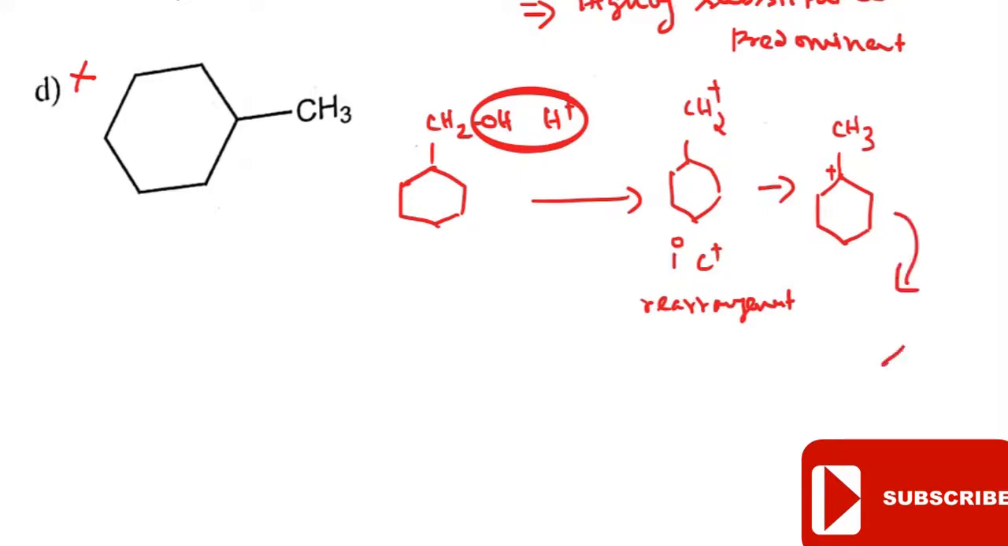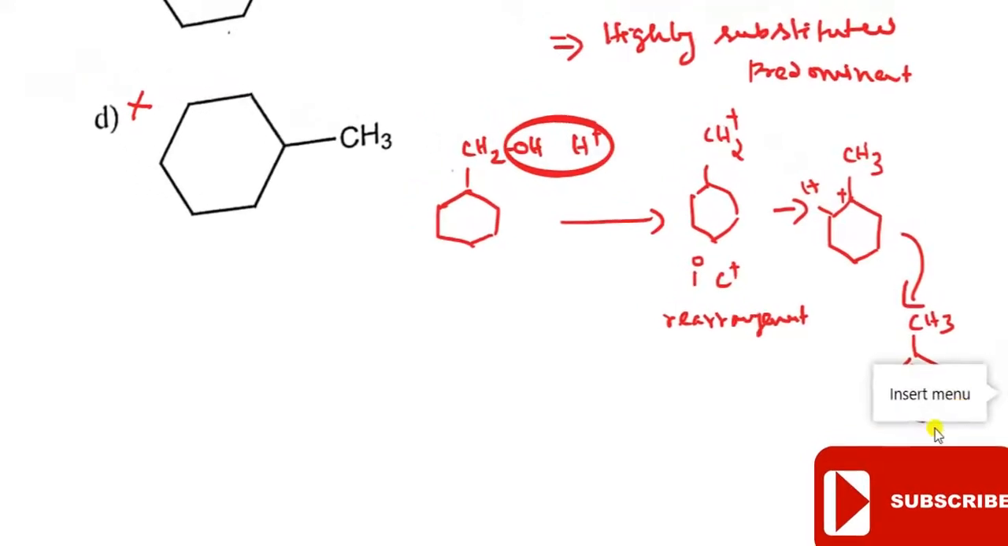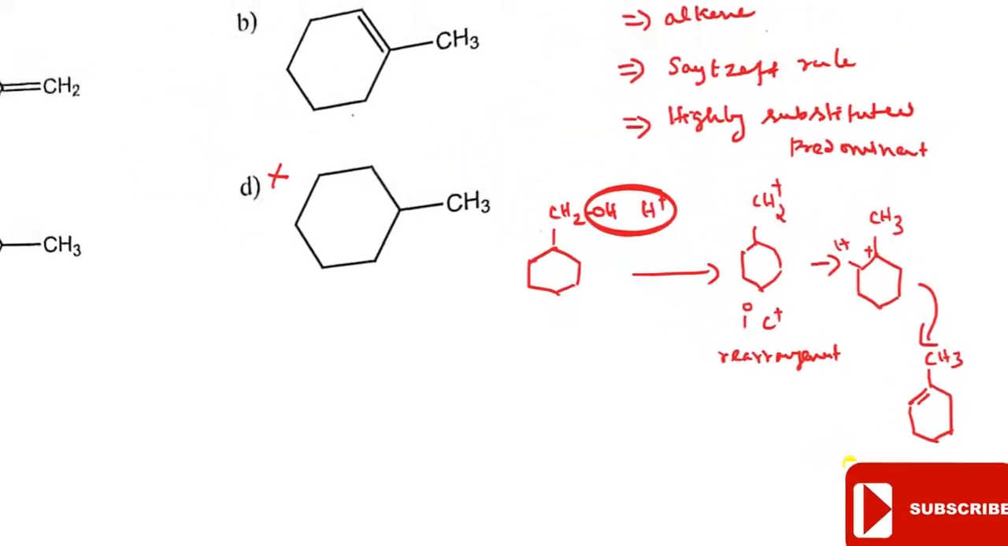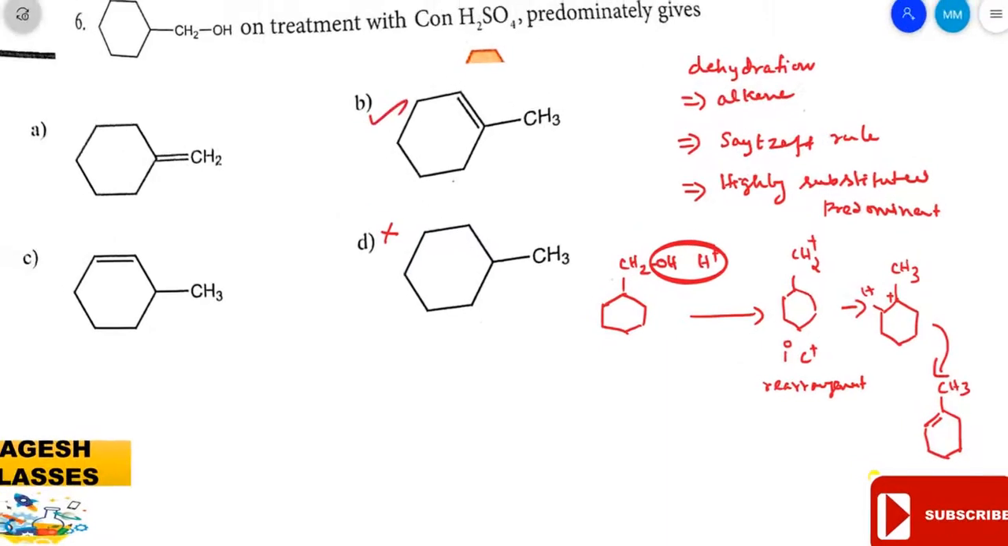Again it rearranges. So one H plus present in this area is shifted. So this is the tertiary carbocation. It is more stable, so it is converted into this type. Here the H plus ion present on the neighboring carbon is lost and converted into a double bond. So this is the product. Our answer is B.